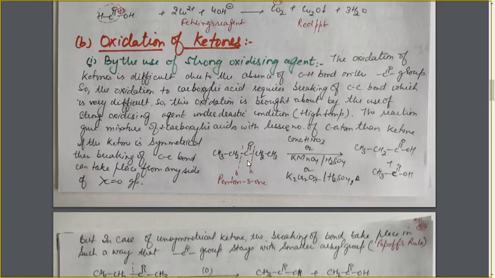Now what will happen after the oxidation of ketone? Here I have written pentan-3-one. During the oxidation of ketone, the breaking of a carbon-carbon bond will take place. Now the carbon-carbon bond is on both sides. Which carbon-carbon bond will be broken during the oxidation of ketone?